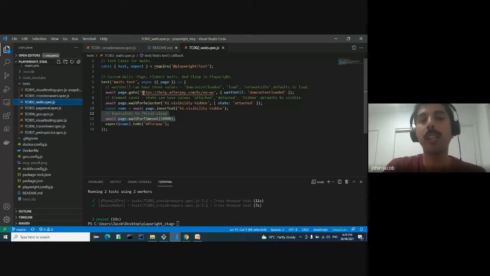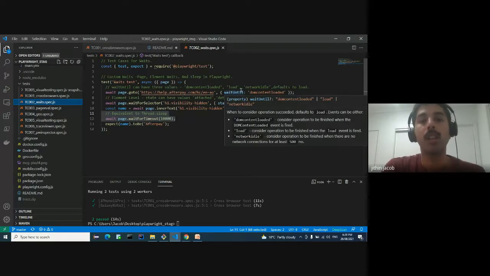If we are navigating to a specific URL, we can specify a property like wait until. This will have 3 different options: DOM content loaded, load, and network idle. The first event which happens in the page when we spin up a browser is that it loads the DOM, then it loads the CSS as well as the images, then it reaches a load state. After that, all the network calls become idle and it reaches a network idle state. So we can explicitly mention this property where required, it depends on your use case.